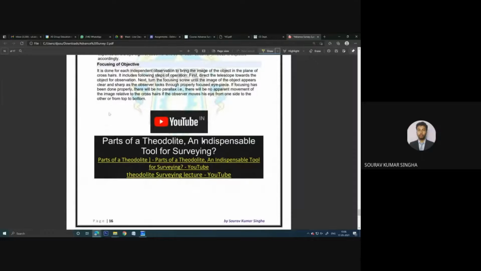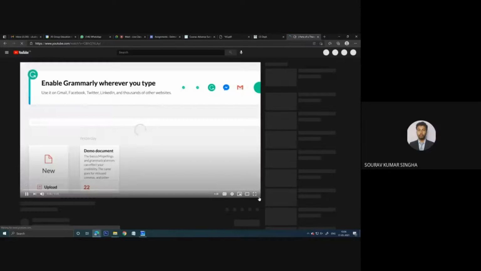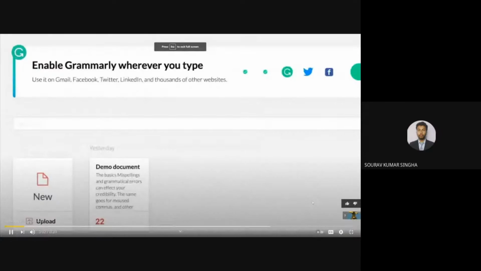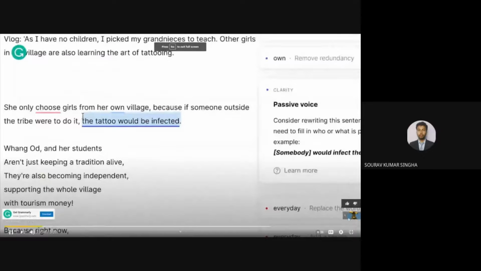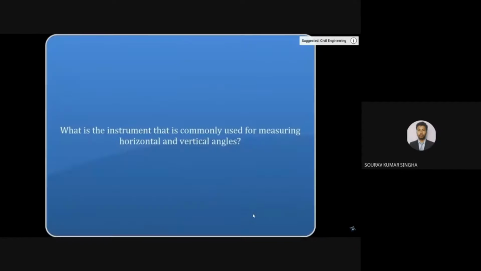Now I am going to share the 3D view with you using the link. I have already mentioned the link over here. Let us show you the link. The parts of theodolite. So let us show. Okay, please see the video. It is only a 2 to 3 minutes video.